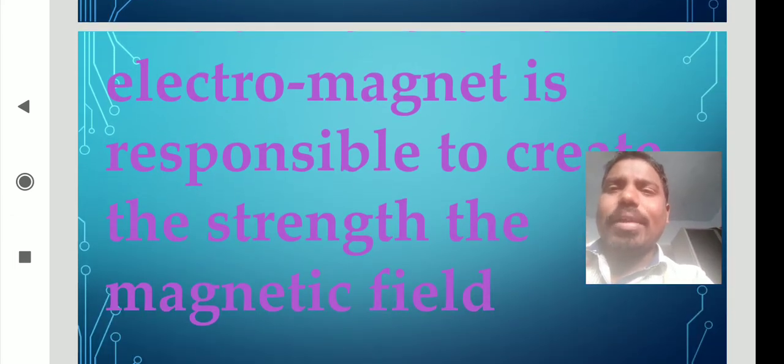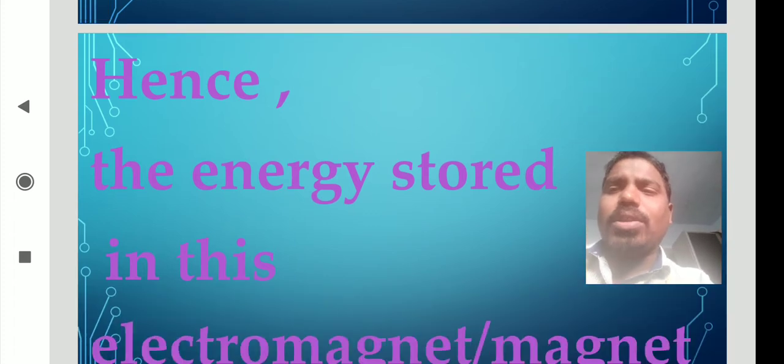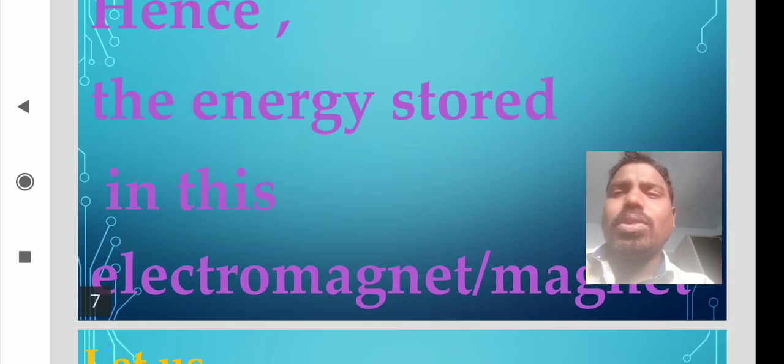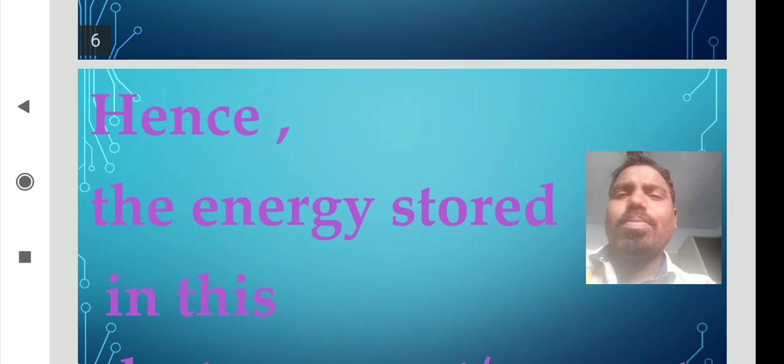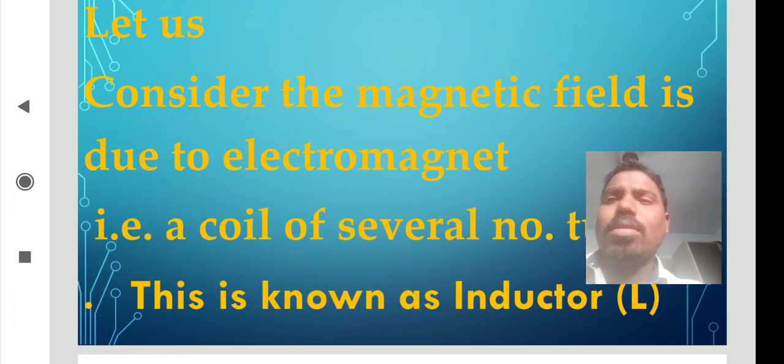An electromagnet or permanent magnet is responsible for creating the strength of the magnetic field, which is denoted by the symbol H. Hence, we are discussing the energy stored in an electromagnet or permanent magnet.